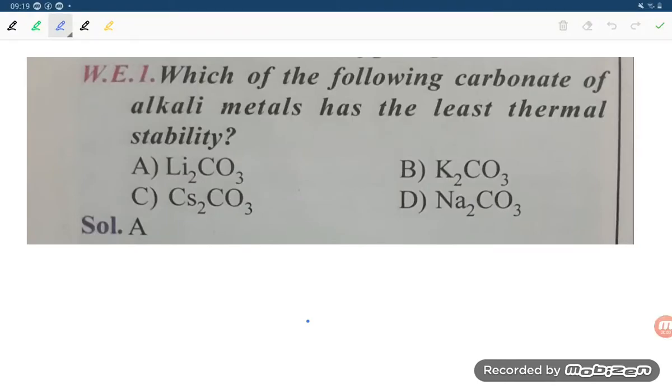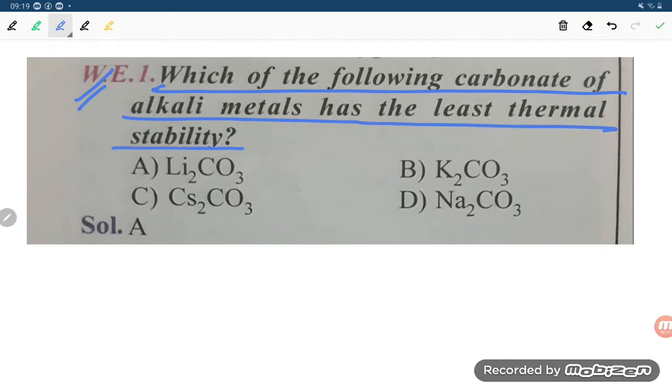Hello, good morning friends. Now let us see one good question, student. Which of the following carbonates of alkali metal has the least thermal stability?